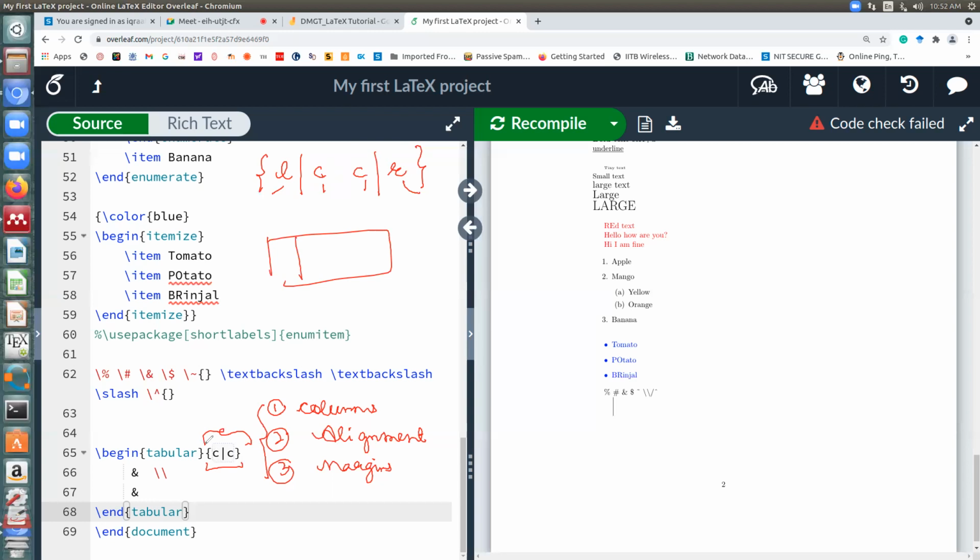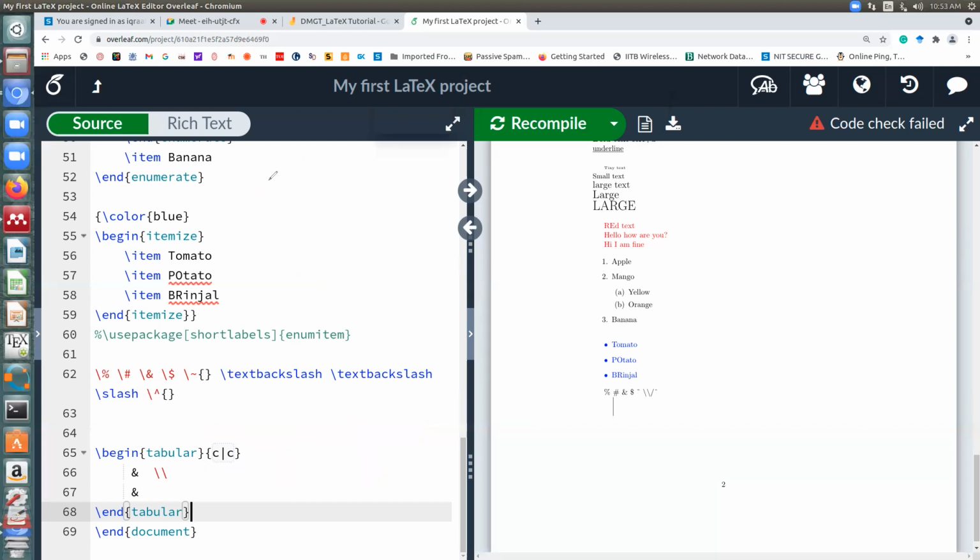So whatever you write within these curly braces has three connotations. One is how many columns there will be, based on how many characters you write. Then what you write in the characters, whether it's L, C, or R, tells you the alignment. And then if you put this vertical line in between, it tells you whether there will be lines between the columns or not. So suppose I write L C, line, R.